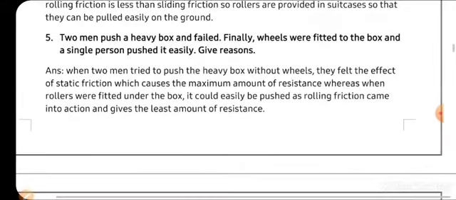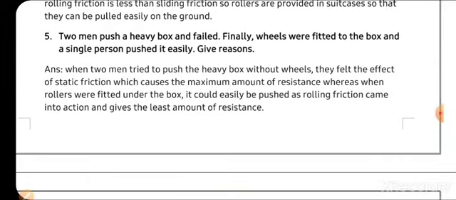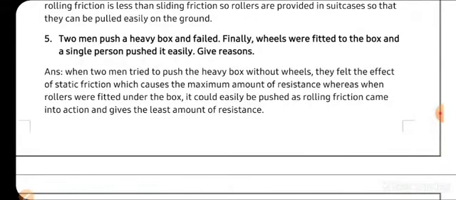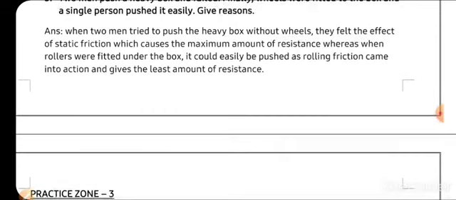Next comes, men push a heavy box and they failed. Finally, wheels were fitted to the box and a single person pushed it. What is the reason? This is the same as we have discussed in the previous question, कि उस केस में when they are pushing the heavy box, तो there is a sliding friction which is in action. After that they use the wheels under the box and they can easily move it from one place to another, because in that case rolling friction comes into action.